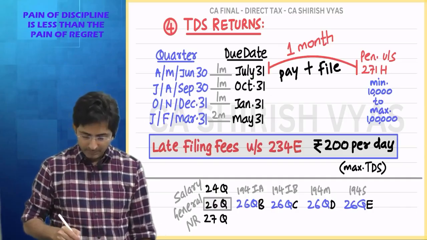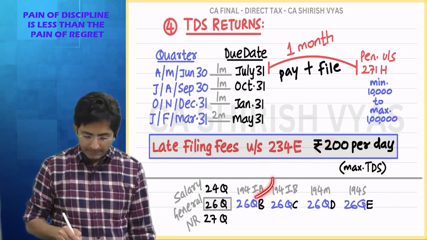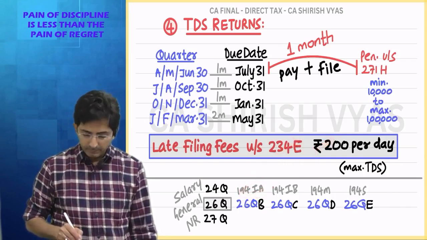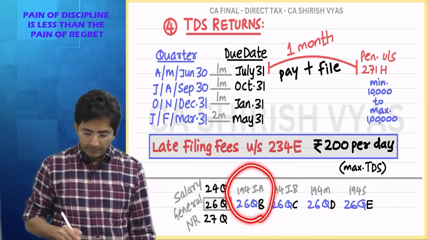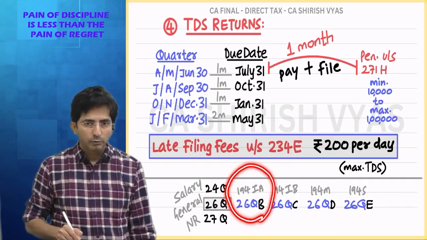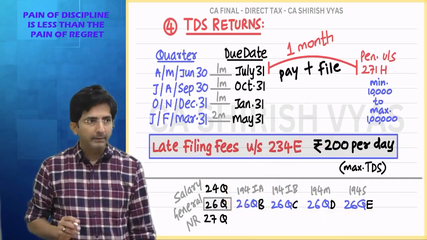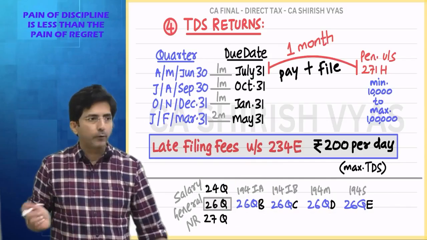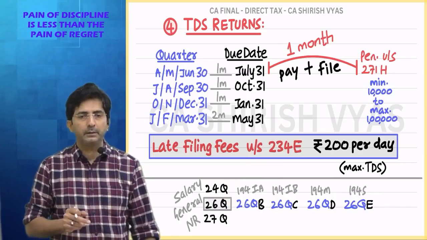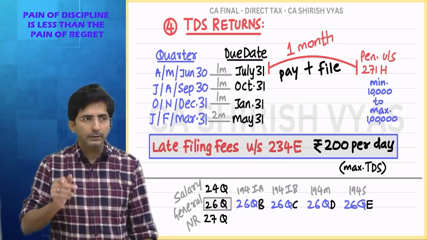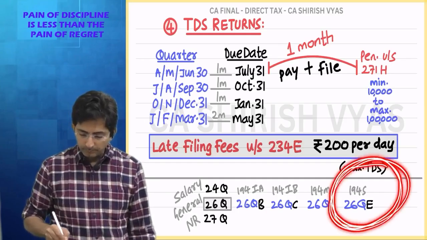See, IA, IB. So it starts with IA. What is after A? B. So B, C, D, E continuously. See, 194 IA, you will remember. After A, there is B, then it is continuously B, C, D, E. And 26Q is a very famous form. What additional alphabet have you seen? 26Q, B, Q, C, Q, D, Q, E. Tell me if you understood what QE is. Can you explain if you understood?